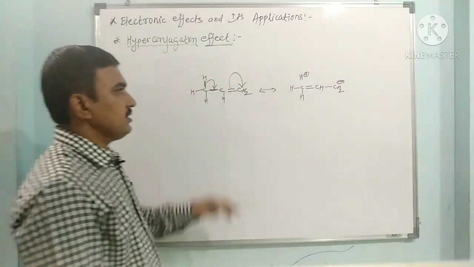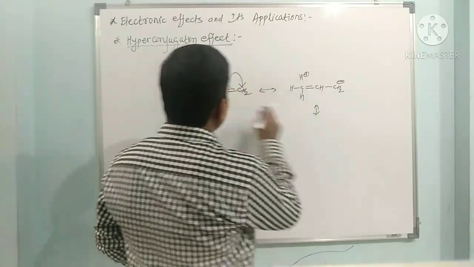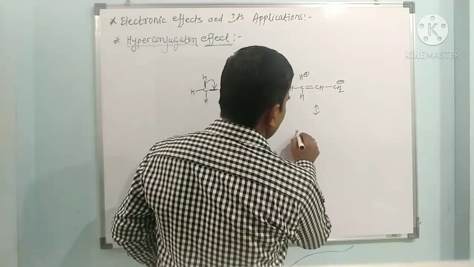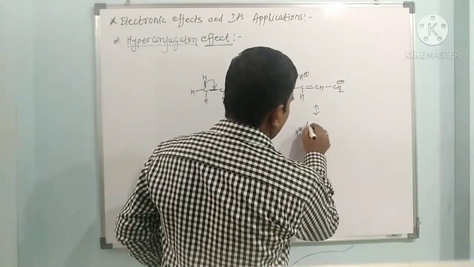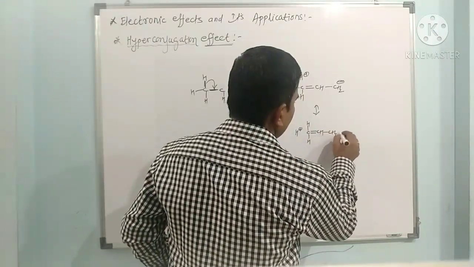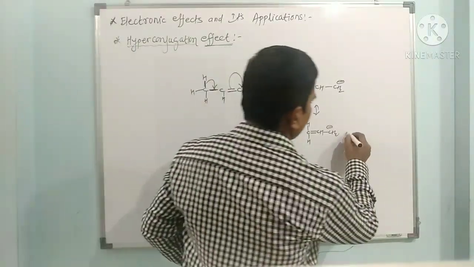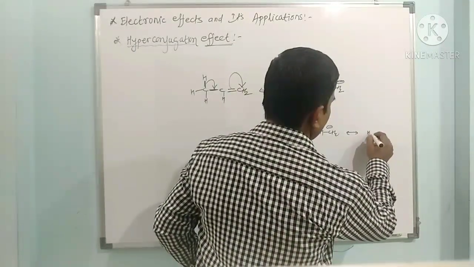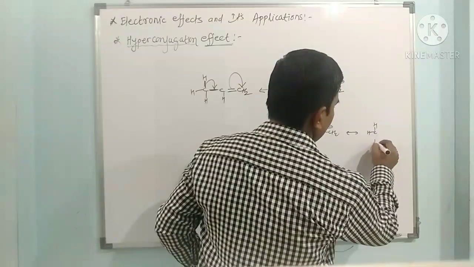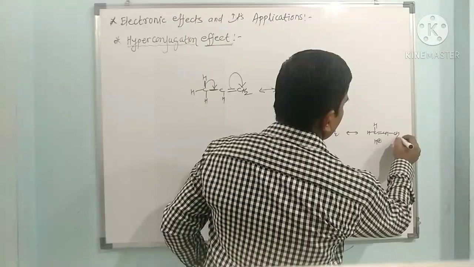Now again this can be shown: if this hydrogen is used, then this hydrogen can also take a positive charge, and this remains double bond CH, CH2 minus, or this hydrogen can be used. So we get here HC, H, this H plus, double bond CH, CH2 minus.